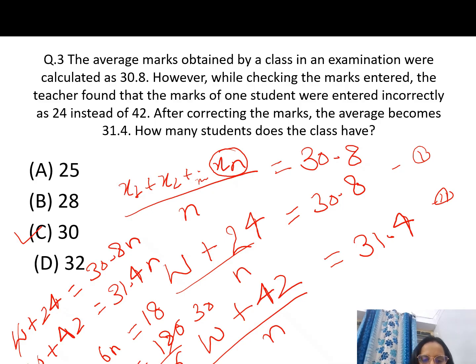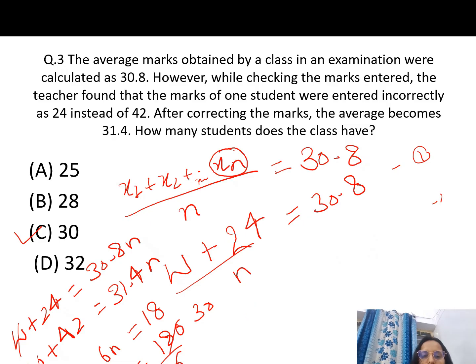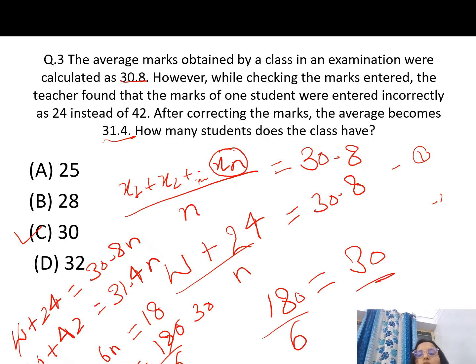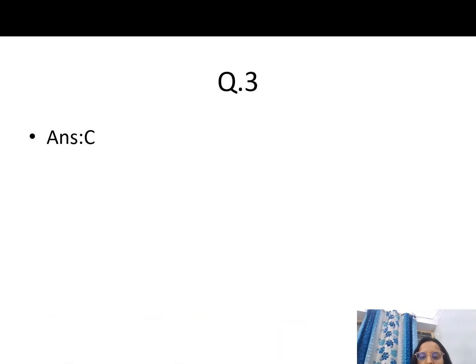And what we can also see here is that the difference between 24 and 42 is 18. Okay, so the difference between these two is 18, and the difference between the averages is 0.6. So in this way also you can calculate here. 18 divided by 0.6 differences, so this is your 30. Okay, in this way you can also calculate directly. So the answer of this is C.